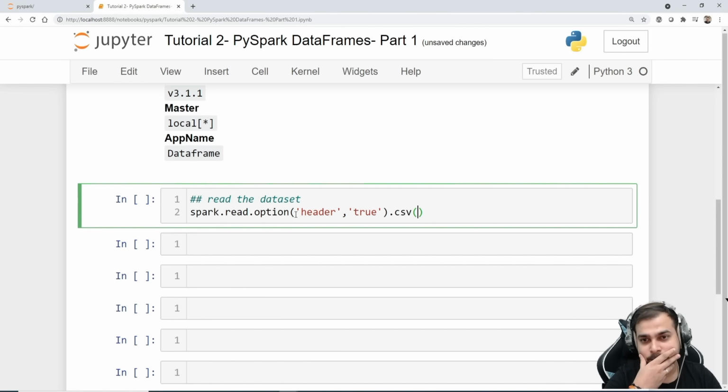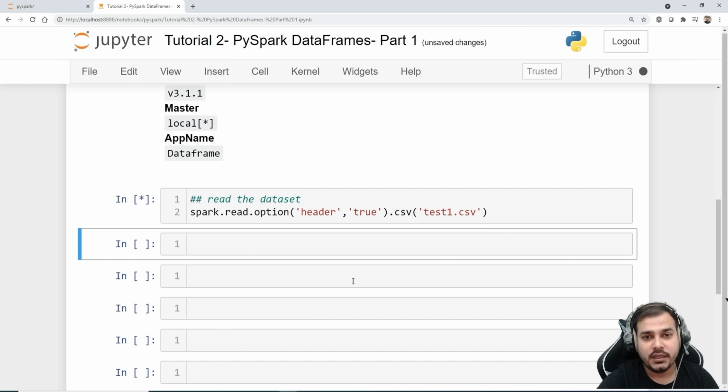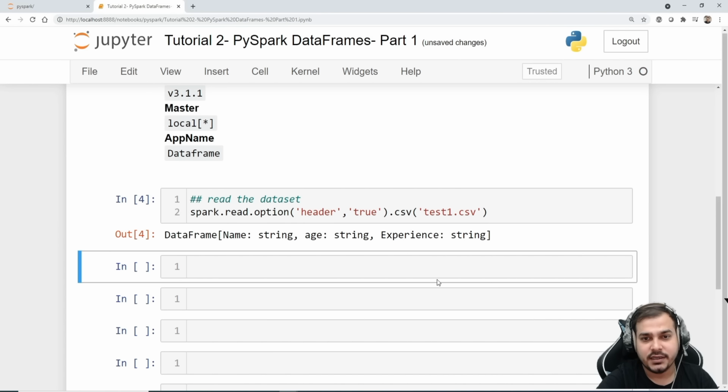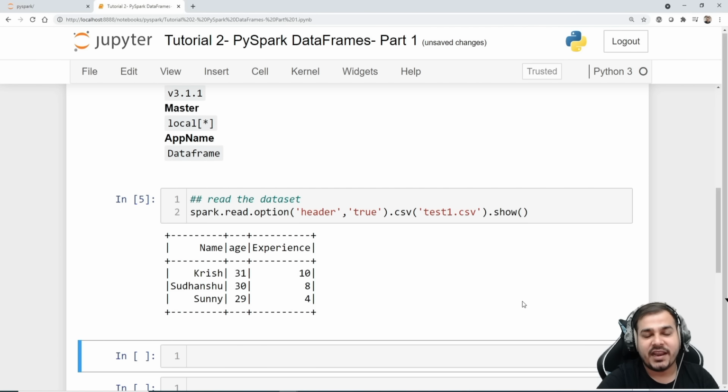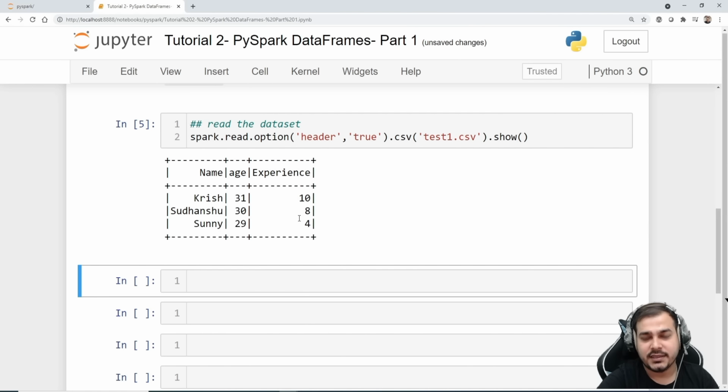Inside the CSV I'll give my dataset name, that is called test1.csv, right? Now when I execute this, I think you'll be able to see the dataset. So here you are able to see that it is a data frame and you have features like name, age, experience, right? If I want to see the complete data set, I'll just write dot show. So here is my entire data set over here. Very clearly I can see it.